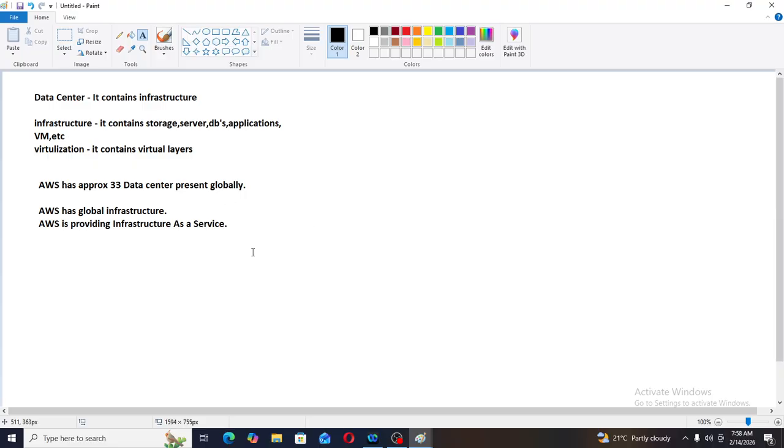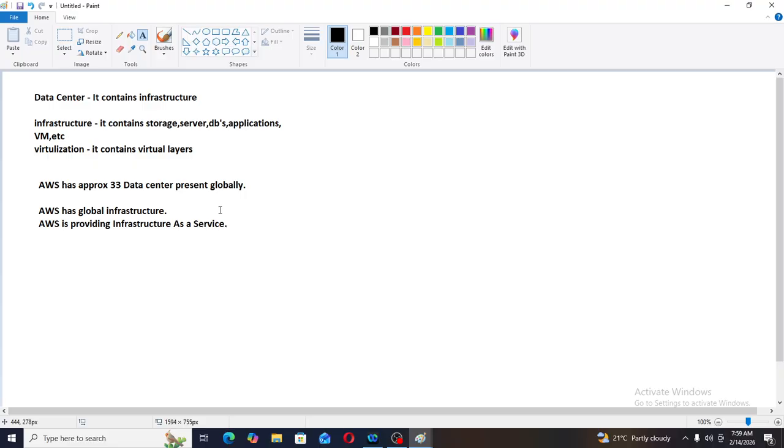Now the question is, what is cloud? Let's understand where the data centers in India are: Mumbai and Hyderabad. Mumbai was the first location in India, so it is the parent location. Then the Hyderabad location came. If AWS brings any update, it will come to Mumbai first, and all the services are mostly present in Mumbai, but Hyderabad has services too. So we can say Hyderabad is a nearer location to Mumbai.